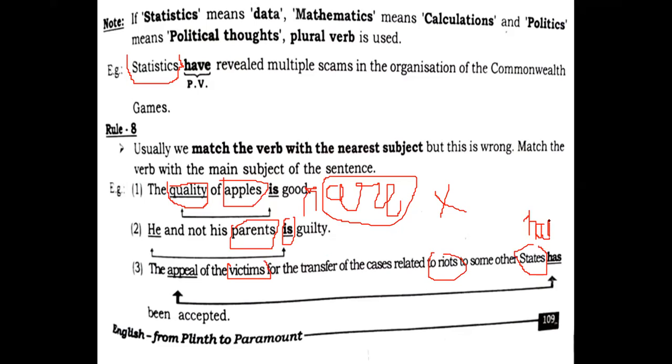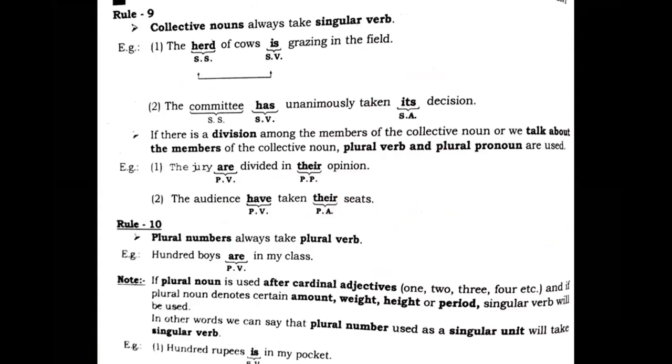And that will become wrong. So we need to recognize the subject. When we recognize the subject, we can go ahead, right everyone? Let's go ahead and read rule number 9.